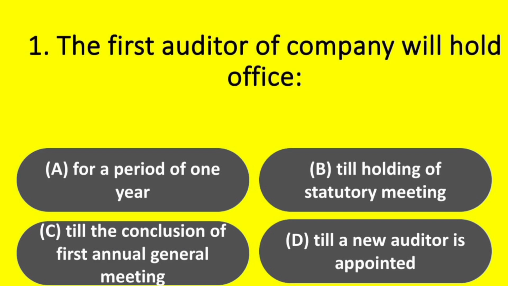Question. The first auditor of a company will hold office. Options: A. For a period of 1 year. Option B. Till holding of statutory meeting. Option C. Till the conclusion of first annual general meeting. Option D. Till a new auditor is appointed. Answer: option C. Till the conclusion of first annual general meeting.